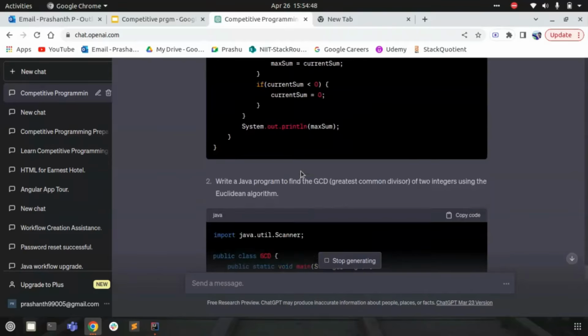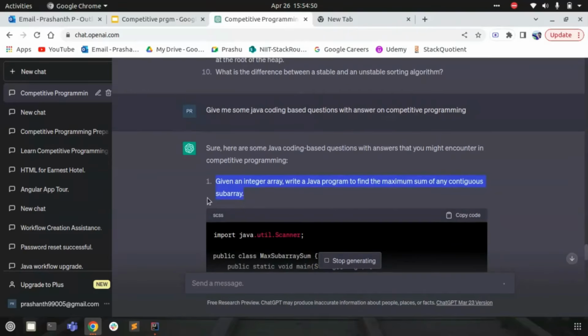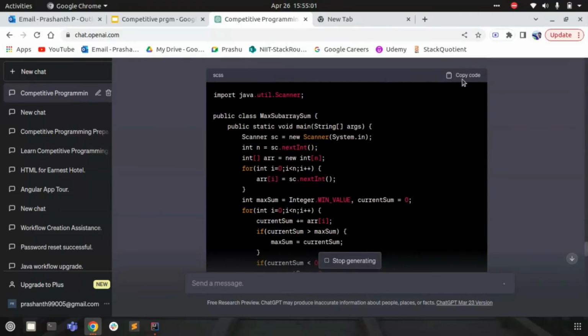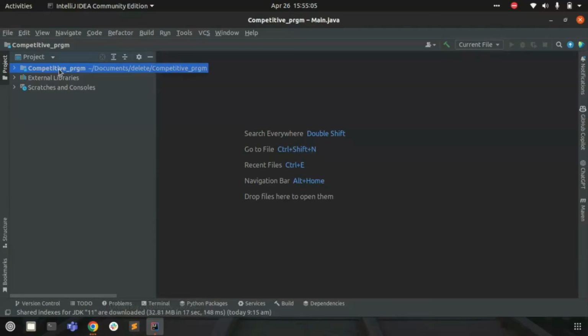So let's try to run some of the code that has already been provided. For example, here it says, given an integer array, write a Java program to find the maximum sum of any subarray. So it is giving me this code. Let me copy the code and go to IntelliJ. I have already created an empty Java program.